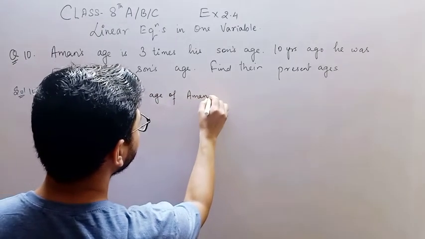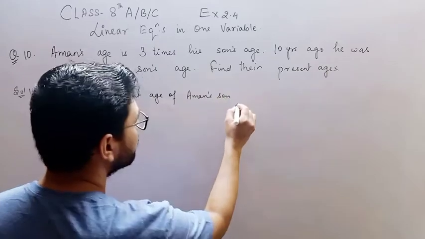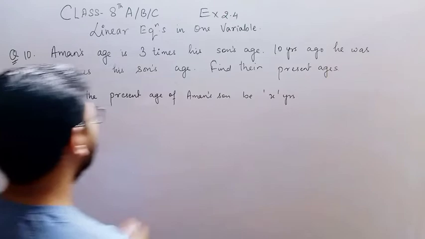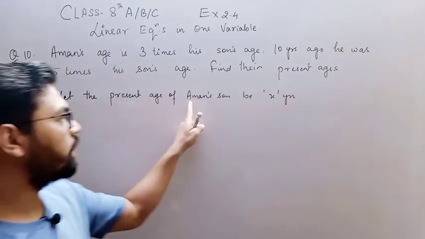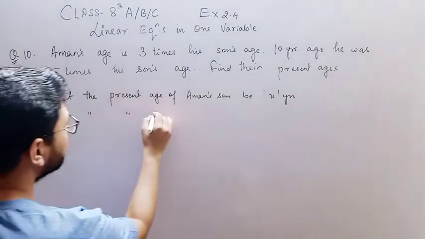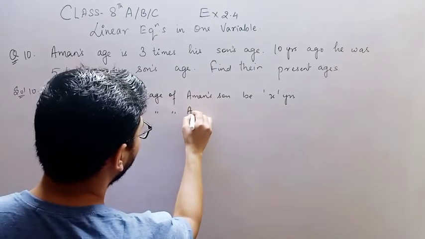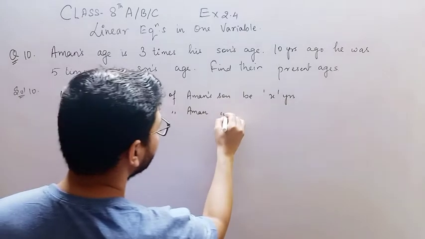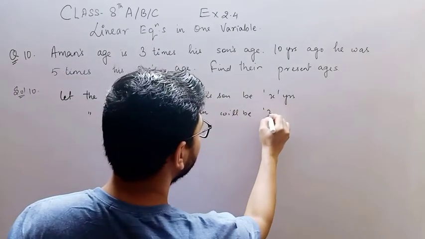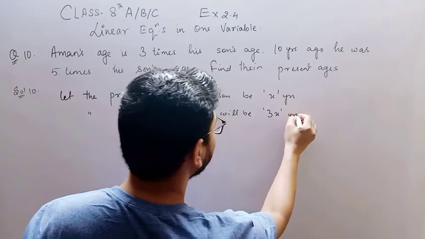Let's say the present age of Aman's son be x years, then the present age of Aman will be 3 times, that means 3x years.